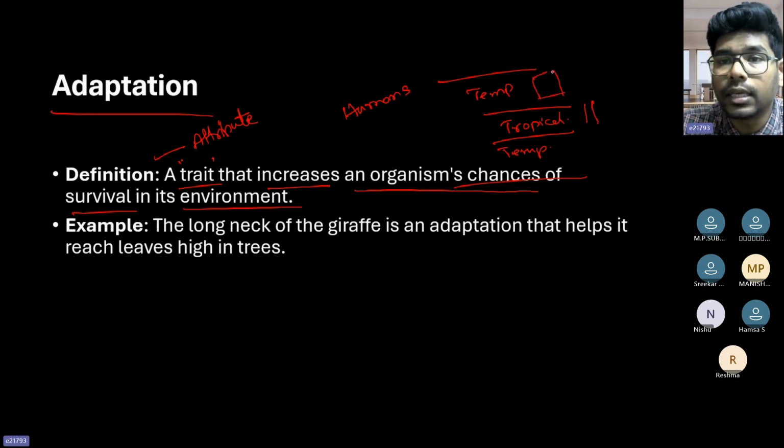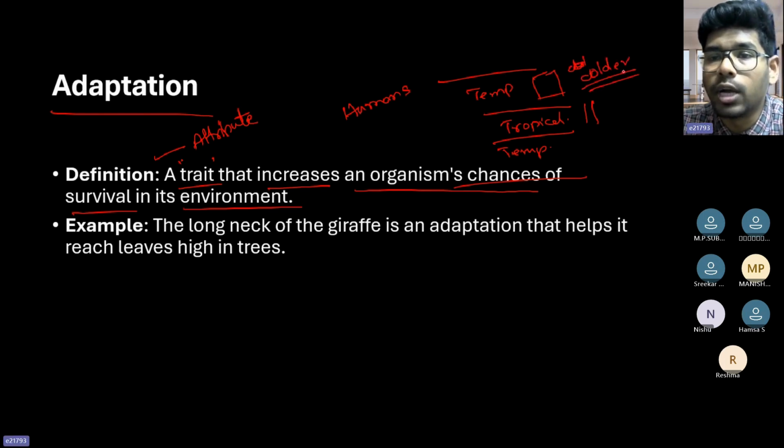Why are they bulky? Because it is a colder climatic condition, so they have to retain more heat. That's why fat is developed, acting as an insulator in the temperate regions. So that's why they appear bulky. All the temperate animals are bulky, tropical or not.